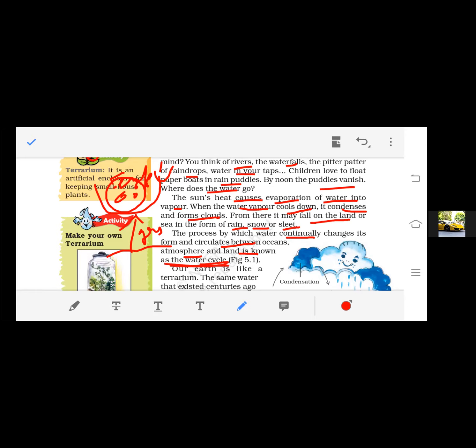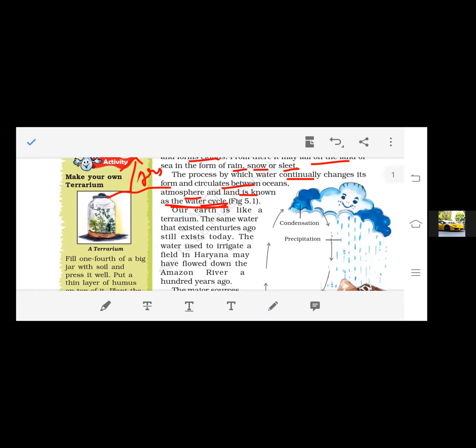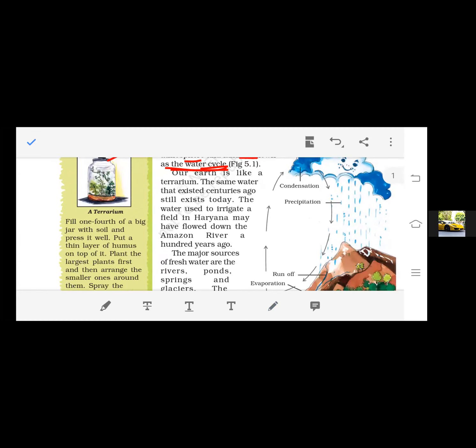Now what do you mean by water cycle? As you see in the picture, firstly, from the water bodies, the evaporation took place. When it reached the atmosphere, it condensed. When it condensed, it began to fall down on the surface. Again, the surface is filled with water, and due to the heat, it will again convert into evaporation, again condensation, again precipitation.